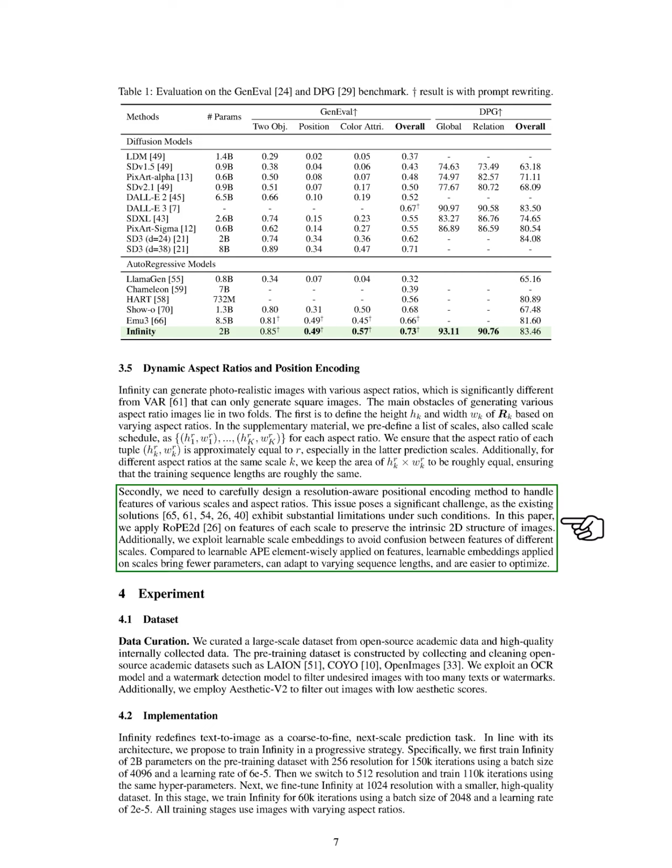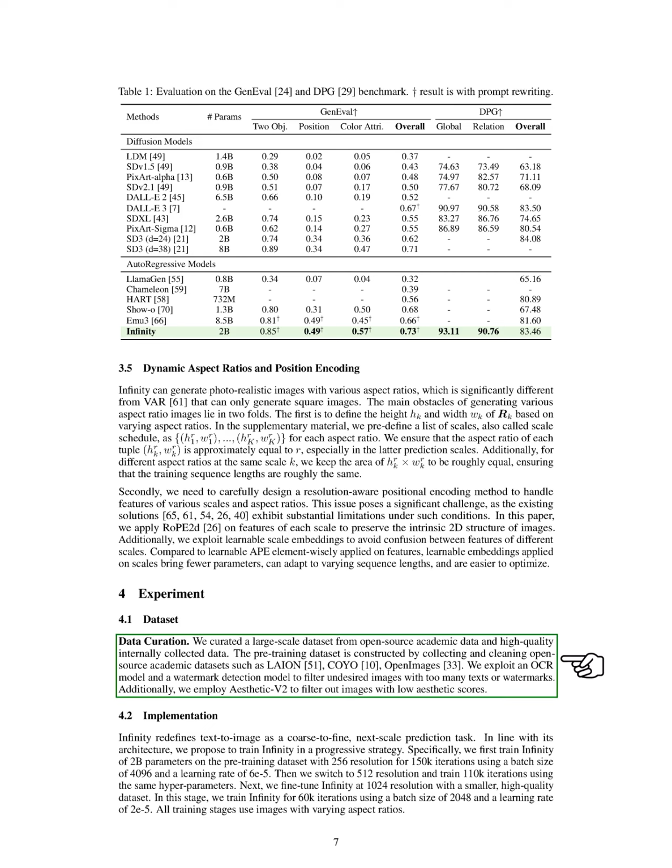Section: Dataset. In this section, we describe our dataset and implementation process. We curated a large dataset from open-source academic sources and high-quality internal data. Our pre-training dataset includes cleaned academic datasets like LAION, COYO, and OpenImages. We used an OCR model and a watermark detection model to remove images with excessive text or watermarks. Additionally, we applied Aesthetic v2 to filter out images with low aesthetic quality.